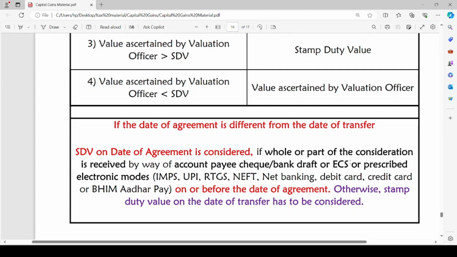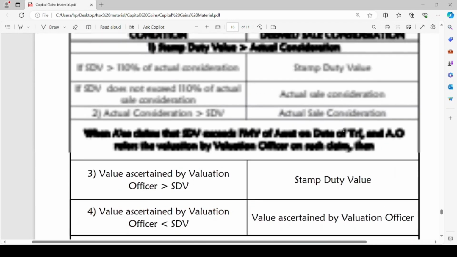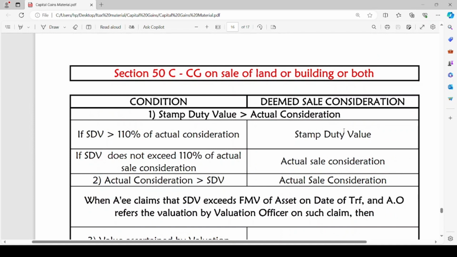The condition is if on or before the date of agreement, either whole or part of consideration is received by way of any of these four modes, only then SDV on date of agreement is considered. Otherwise, SDV on date of transfer has to be considered while valuing deemed sale consideration on the transfer of land or building or both.